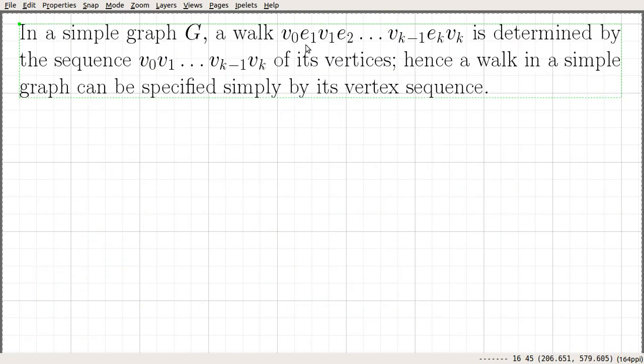So if the graph is simple, then a walk can be represented by simply listing the vertices, because there are no multiple edges or loops. So there is no ambiguity in that particular walk. Let me give an example. Let's consider a simple graph which looks something like this.